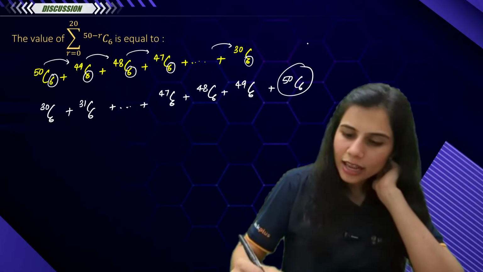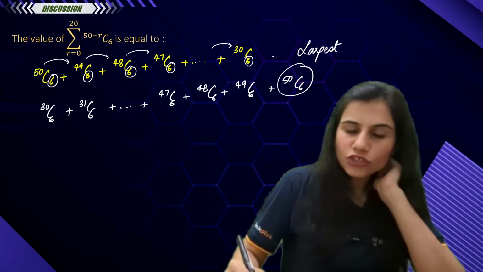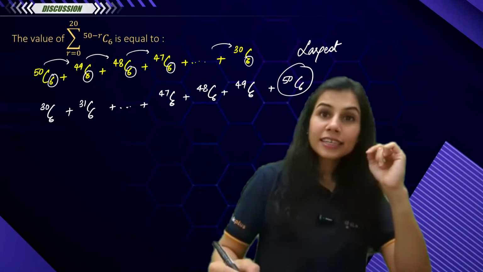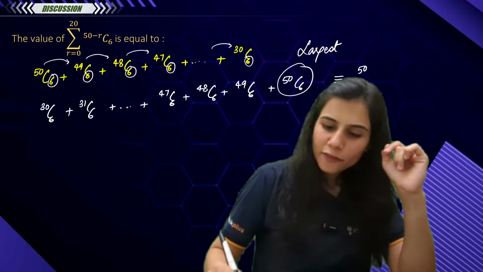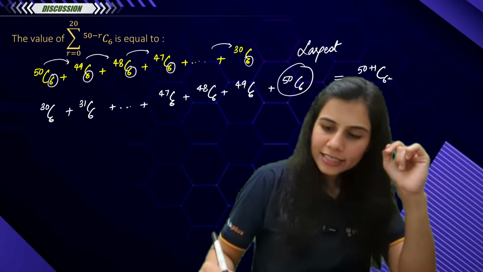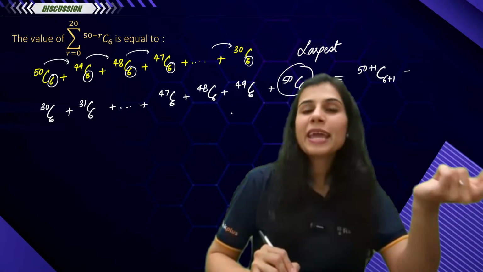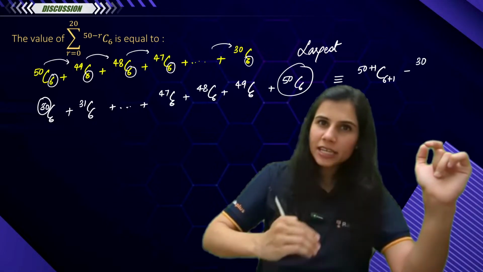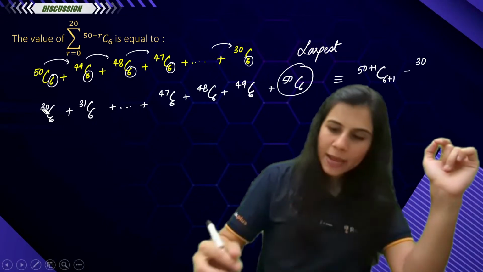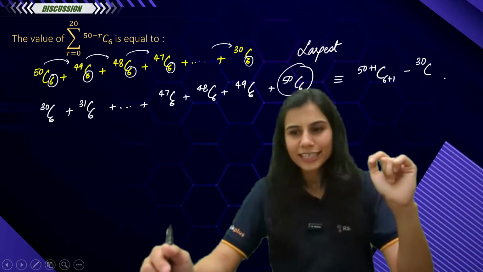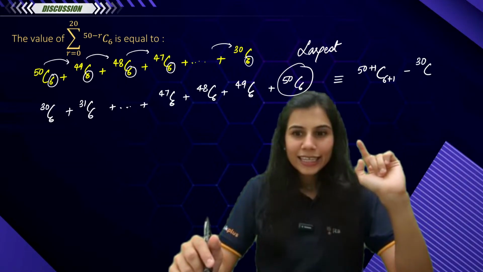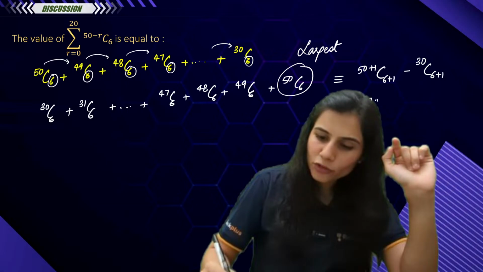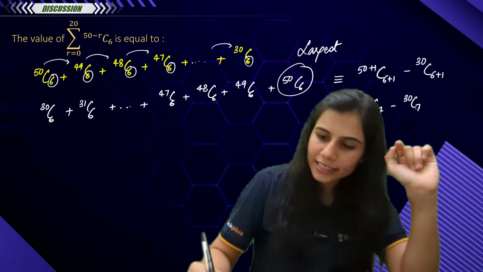This is the largest, right? With the largest upper index and largest lower index. So technically our answer came out to be what? It came out to be (50 plus 1) C (6 plus 1) minus M C (R plus 1). Remember, M means 30. Remember, M C R, M plus 1 C R, M plus 2 C R. So M C (R plus 1). Yes or no? 6 plus 1. That's it. So technically our answer should come out to be 51C7 minus 30C7.